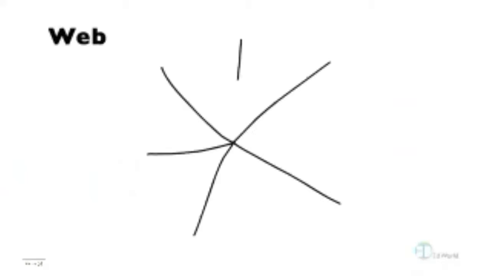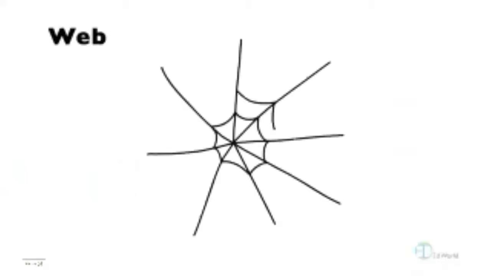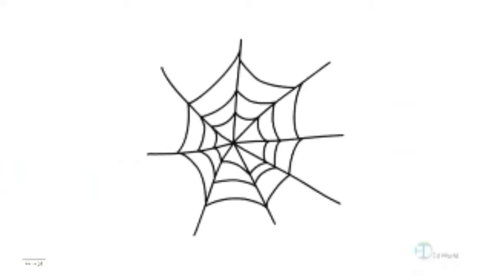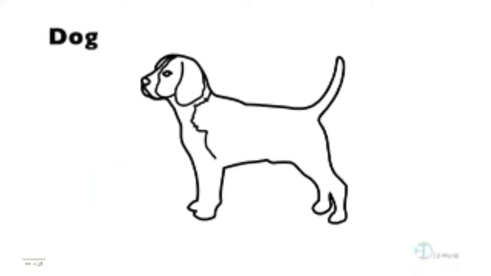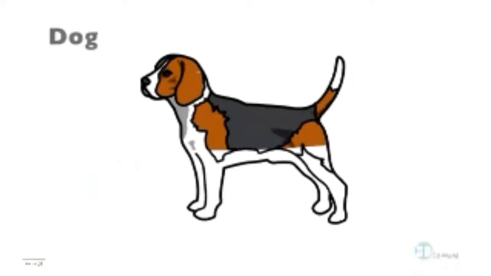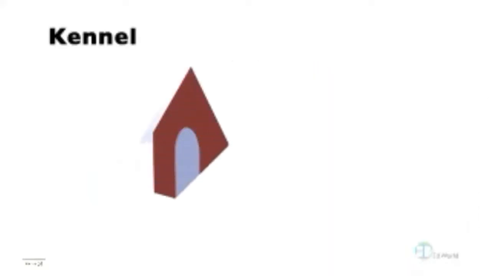Spider. Spider lives in a web. Web. Right. It's a dog. Dog lives in a kennel. Kennel.